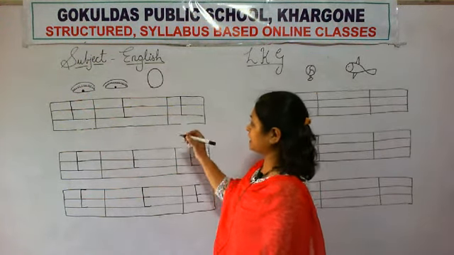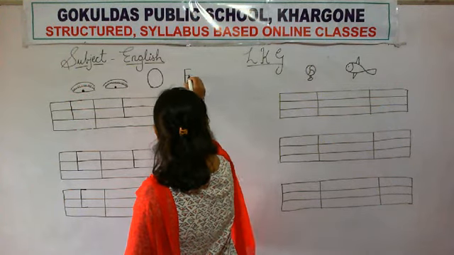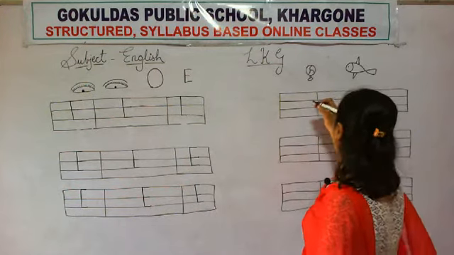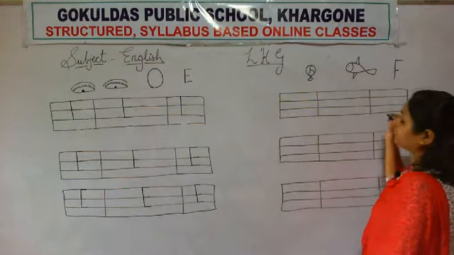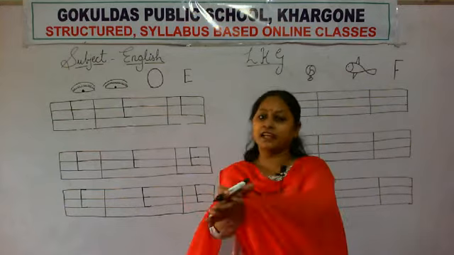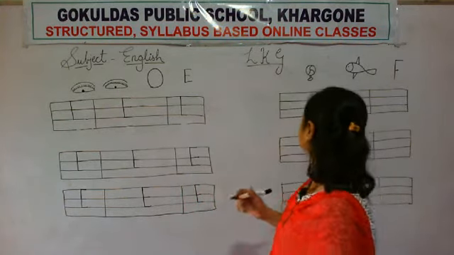Which letter is this? E. Now which letter will we learn to write? F. Which letter is this? F. Okay. F for fan. F for fish. F for fire.